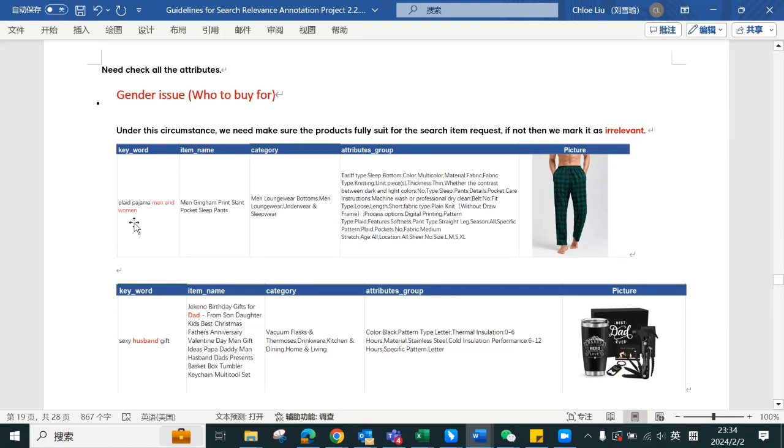For example, the keyword is pajama, men and women, and the products here are just for men, not women. So the gender is not correct. It didn't fully meet the requirement of who to buy for. So under this circumstance, we mark it as irrelevant.